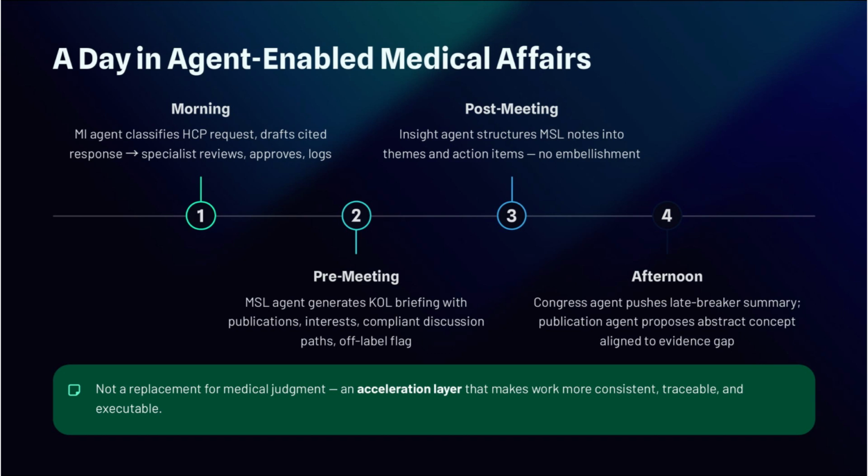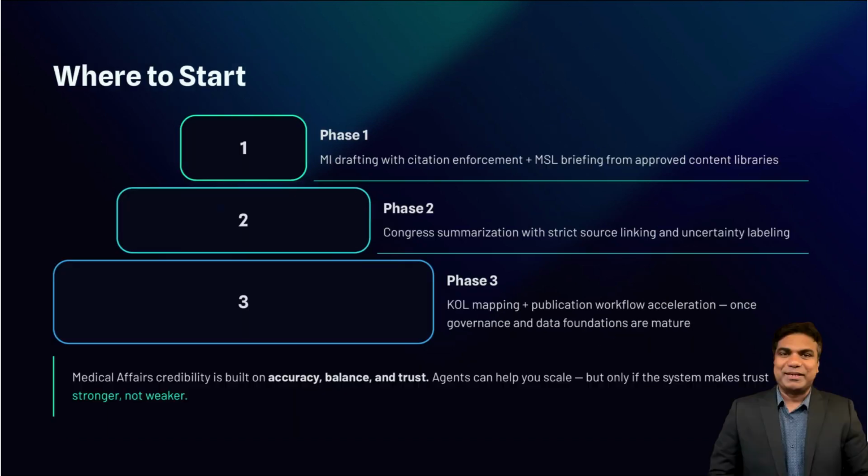Not a replacement for medical judgment, but an acceleration layer that makes the work more consistent, more traceable, and easier to execute. So, where should you start? The fastest wins usually come from MI drafting with citation enforcement and MSL briefing generation using approved content libraries. Next, add Congress summarization with strict source linking and uncertainty labeling. Then expand into KOL mapping and publication workflow acceleration once governance and data foundations are mature.